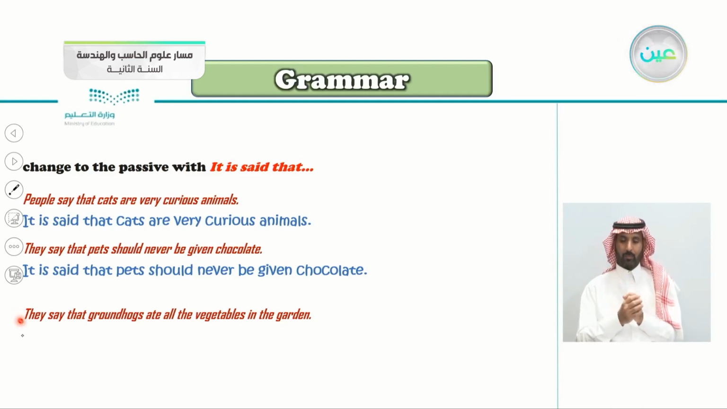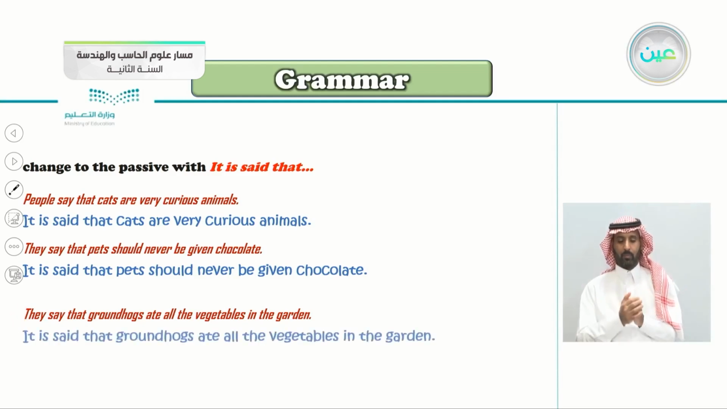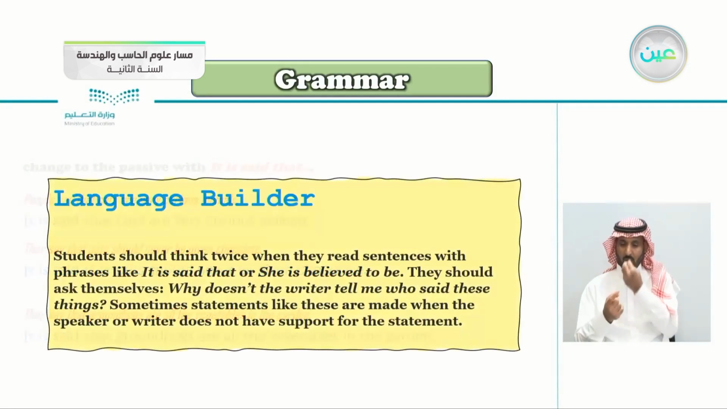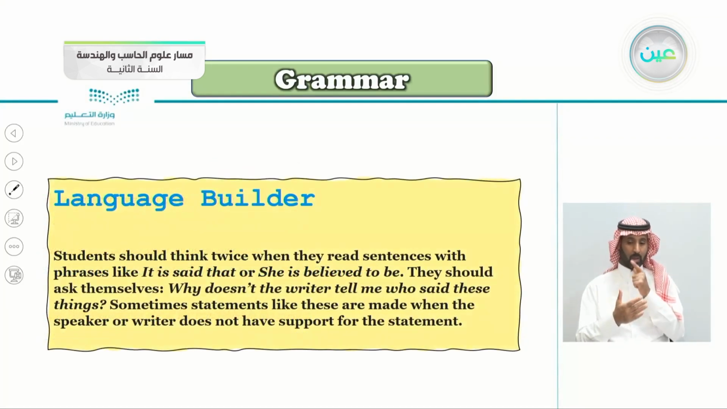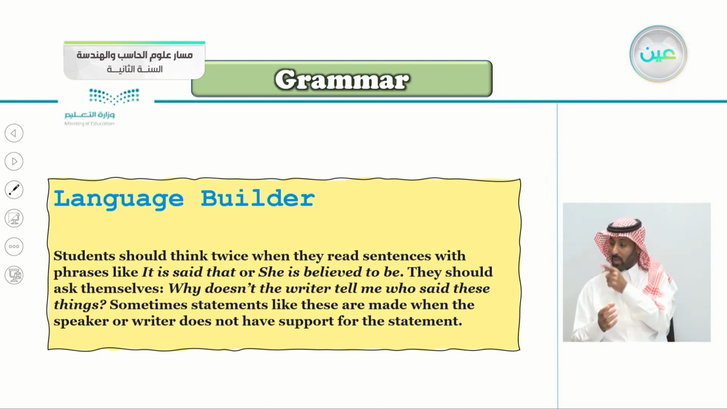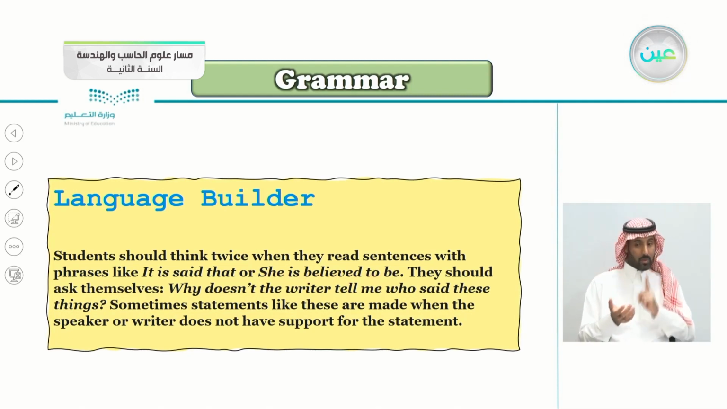So what do we say here? It is said that groundhogs ate all the vegetables in the garden. Very good. Here's a language builder for you. Students should think twice when they read sentences with phrases like it is said that or she is believed to be. Why? They should ask themselves, why doesn't the writer tell me who said these things?